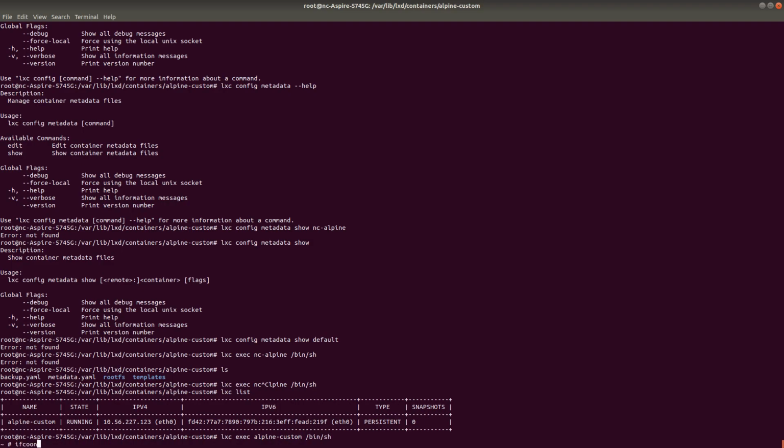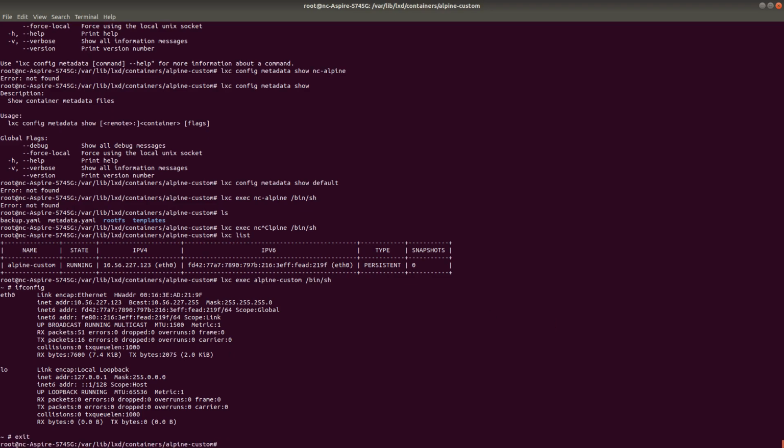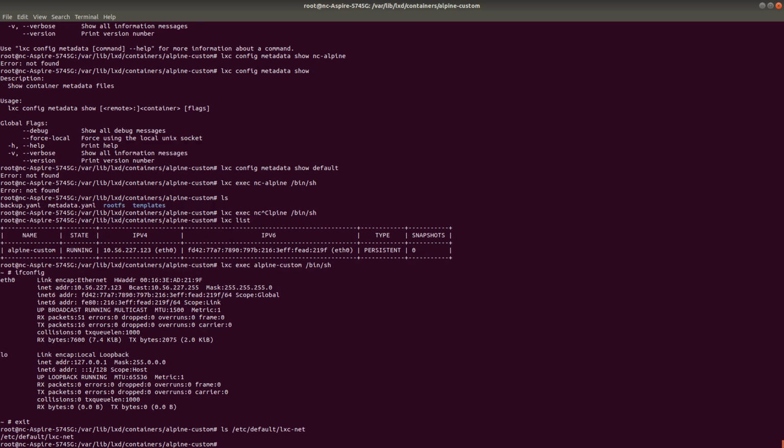You can always go ahead and see these details. If you want to modify this bridge network, you have to modify it using this file, var lib, whatever I have shown you, I think it's var lib lxd, or else it's default lxcnet. Yeah, through this file you can change the network configuration, right?